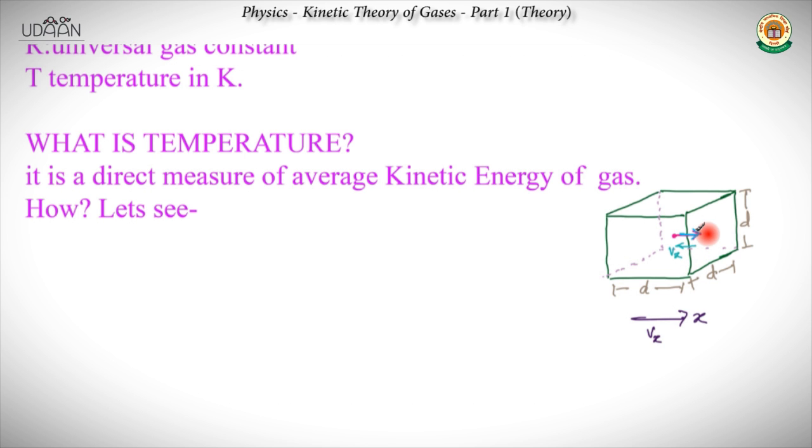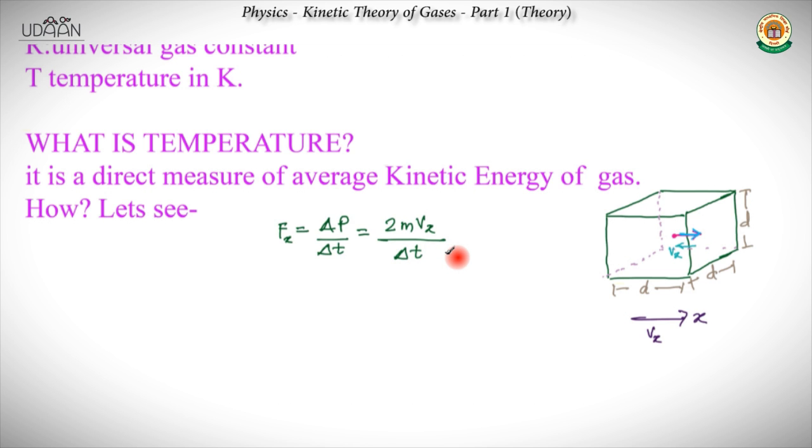Now the force that it exerts on the wall is the change in momentum divided by the time. So the force F equals the change in momentum divided by delta t. The change in momentum, because it went in one direction with vx and came back with minus vx, is 2mvx. So F equals 2mvx divided by delta t.